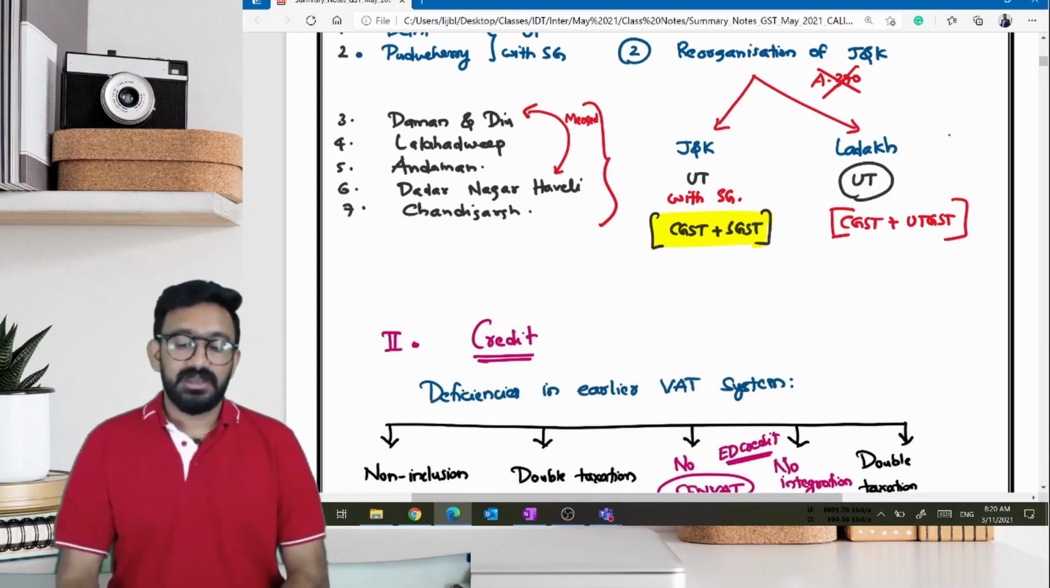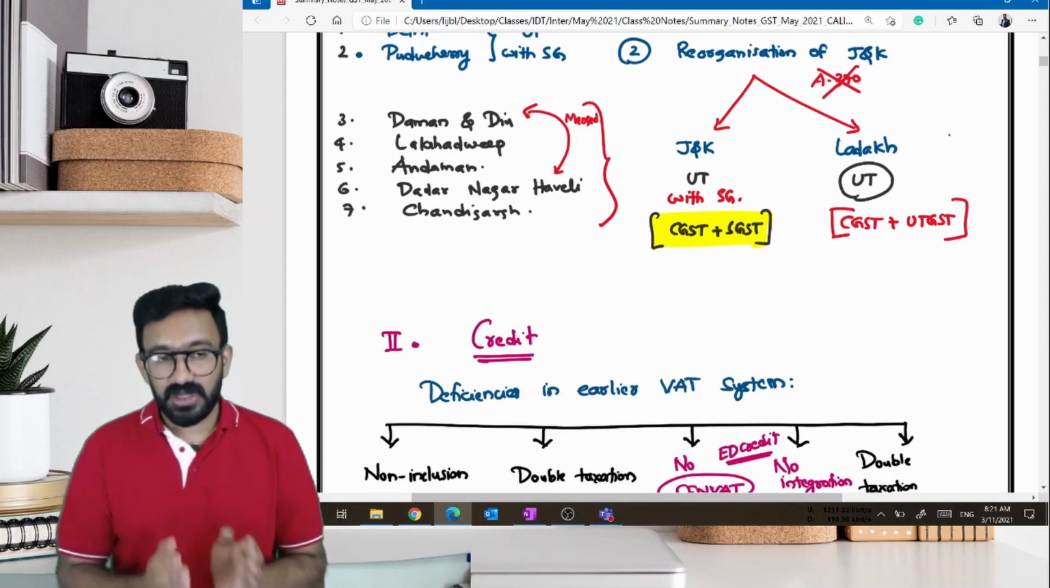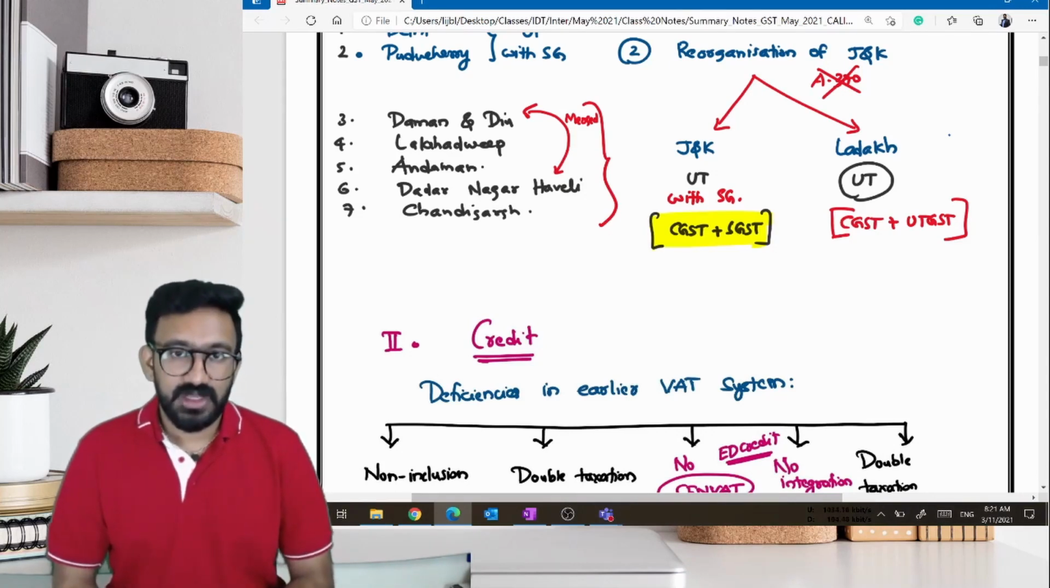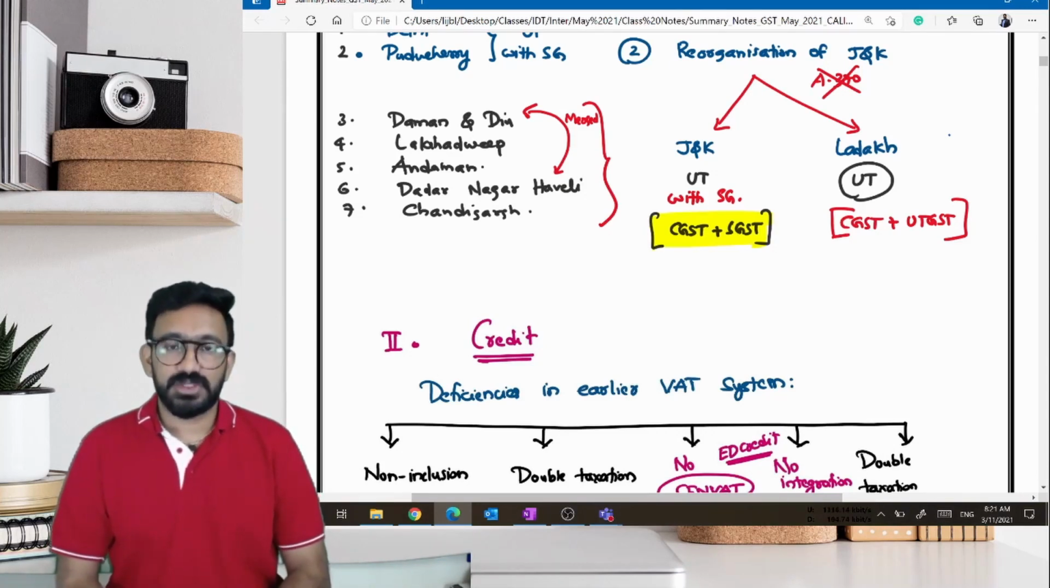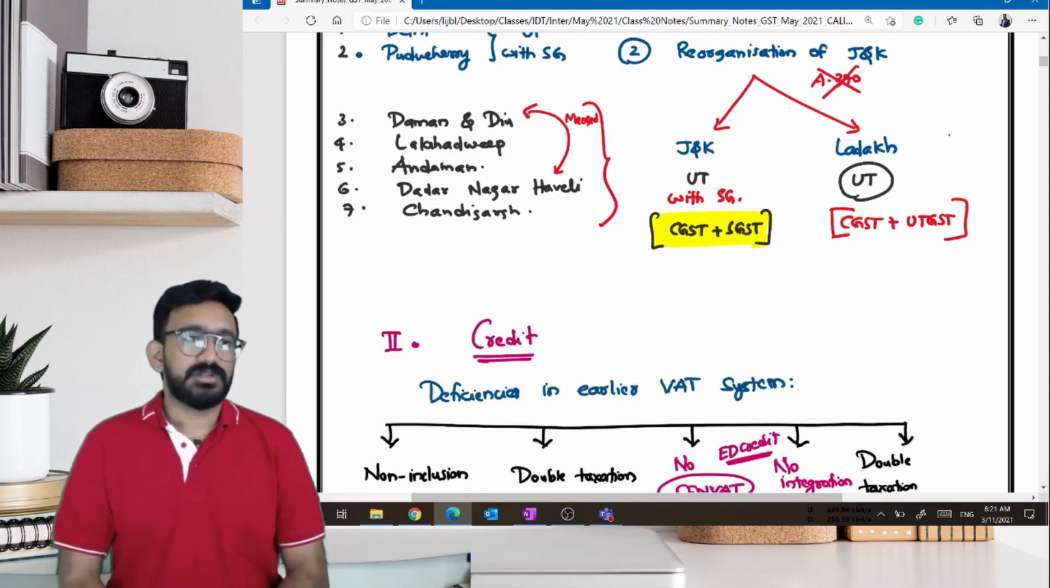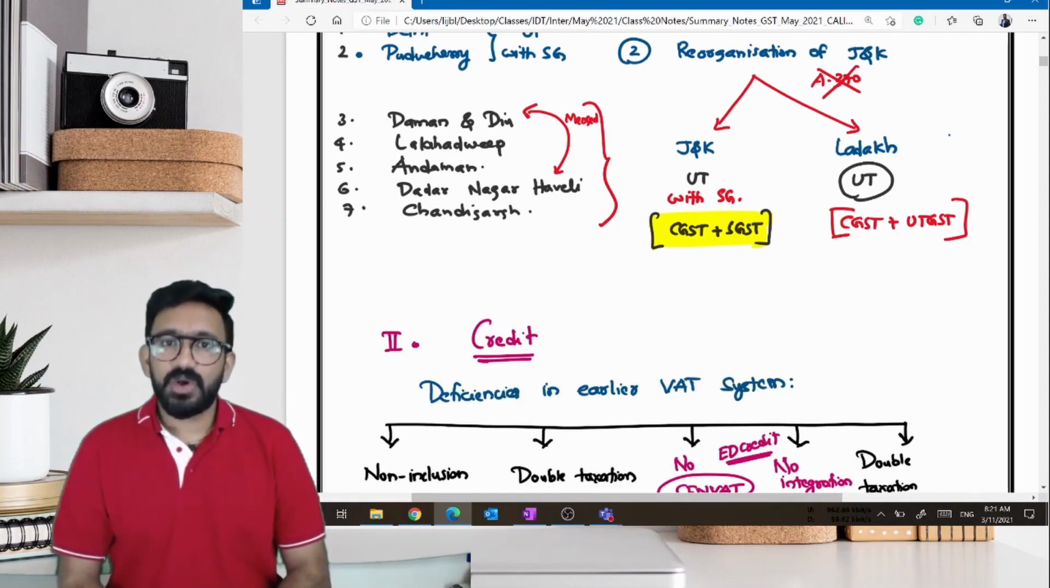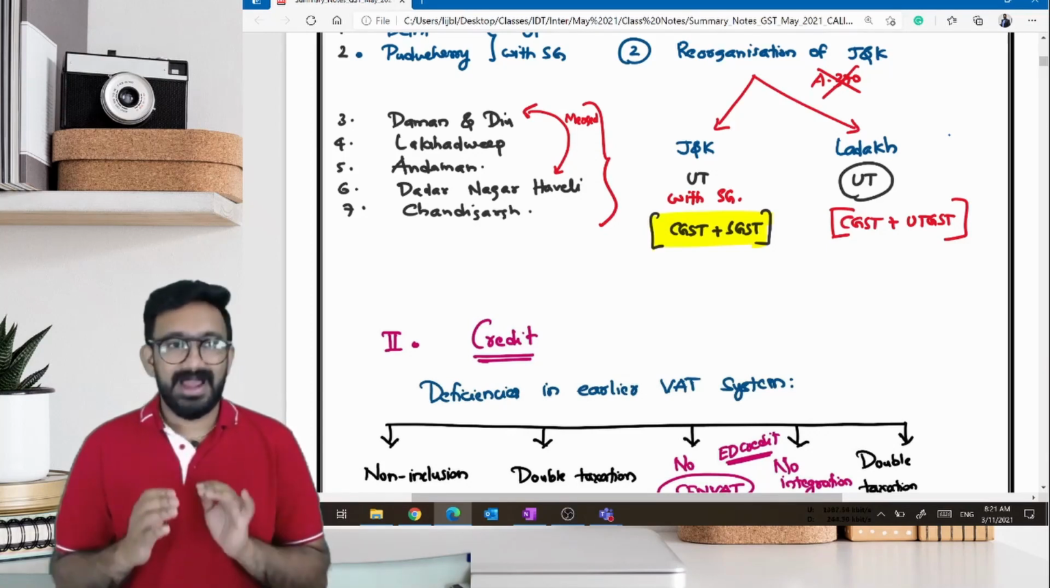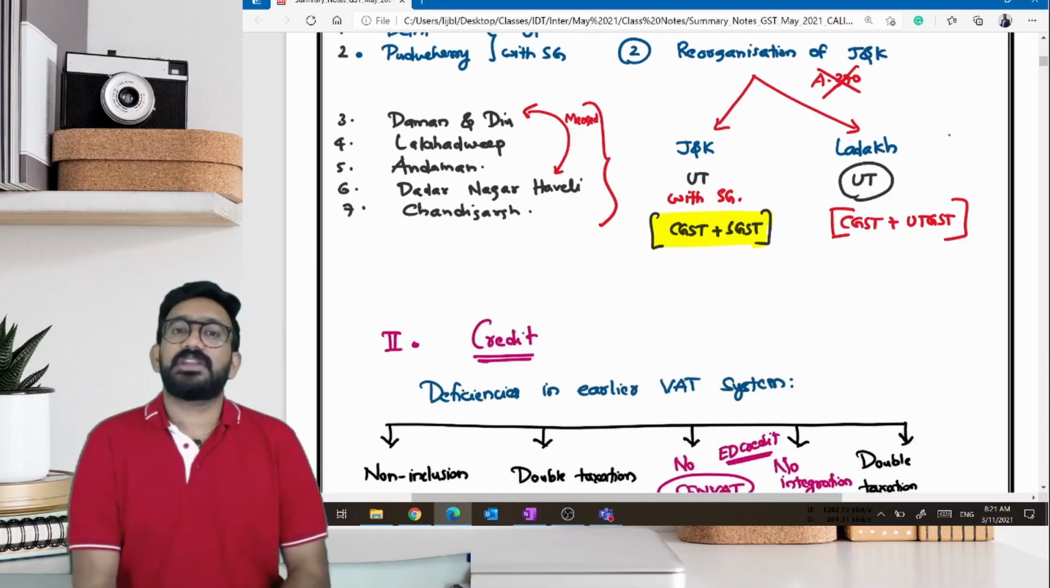But then this particular Article 370 was abolished. There was an act brought in on August 5th, 2019, called the Reorganization of Jammu and Kashmir. This act abolished the extra power that Article 370 had.